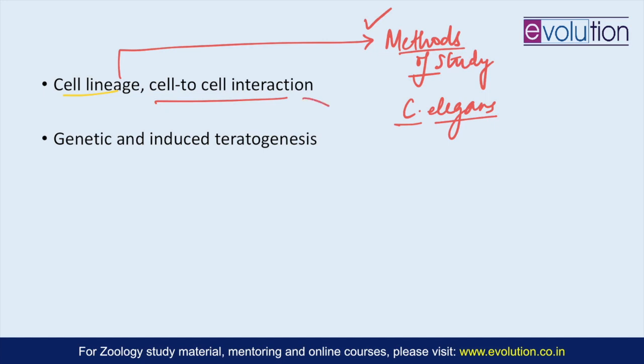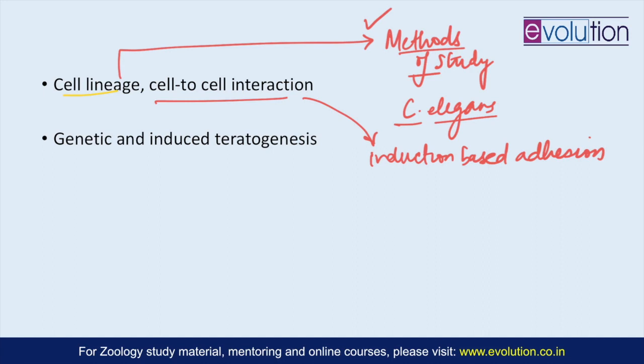Then the induction-based cell interaction, and that is very important with respect to the development of the eye and ear, because induction is the process in development in which one cell, or a group of cells, goes through a specific developmental process, but that happens under the influence of another cell or another group of cells. That is something which happens during lens placode formation and even in the heart. So that is what you should be covering under cell lineage and cell interaction.